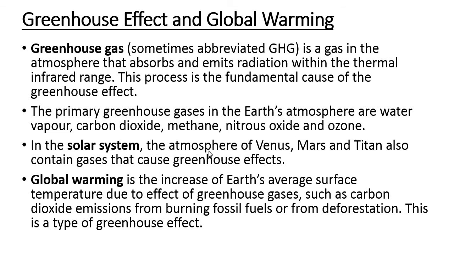In the solar system, the atmospheres of Venus, Mars and Titan also contain gases that cause greenhouse effects. Here are Venus, Mars, the planets, and this is the satellite Titan. Global warming is the increase of Earth's average surface temperature due to the effect of greenhouse gases such as carbon dioxide emissions from burning fossil fuels or from deforestation. This is a type of greenhouse effect.